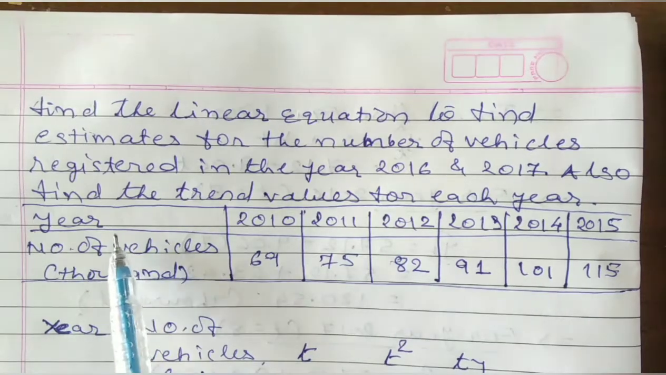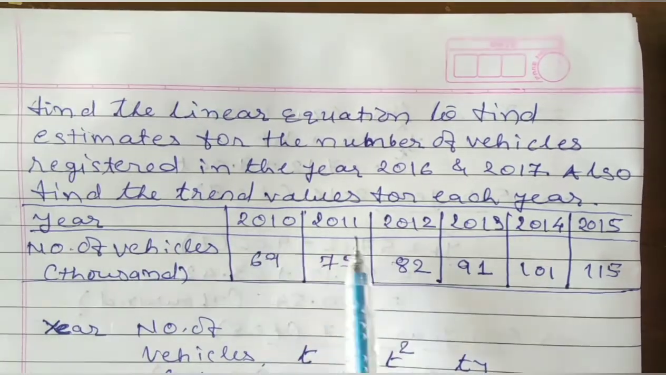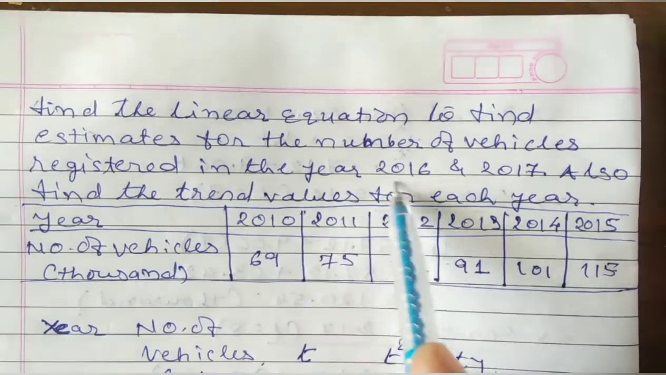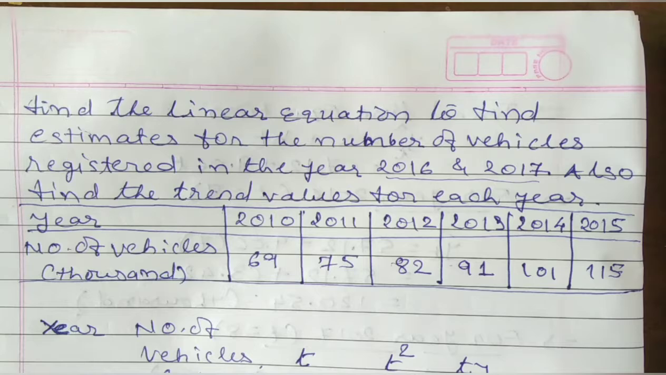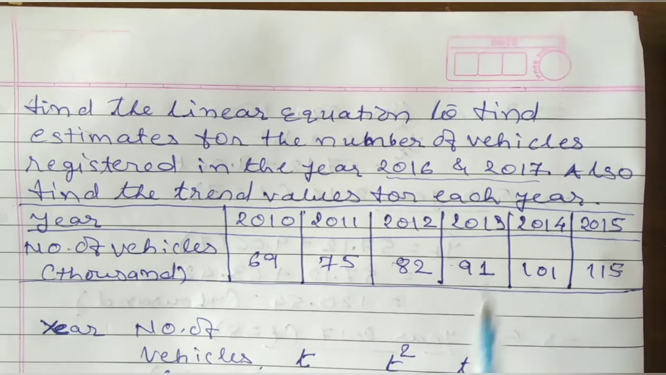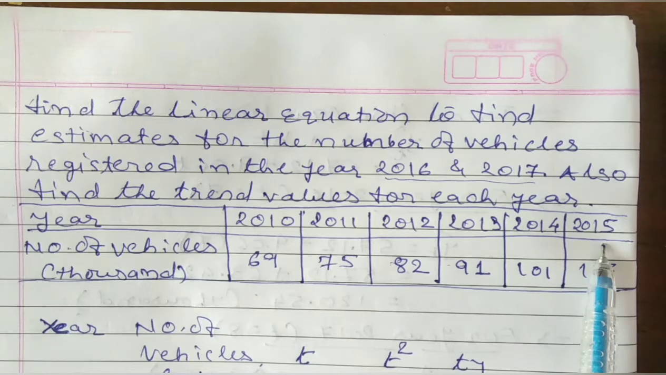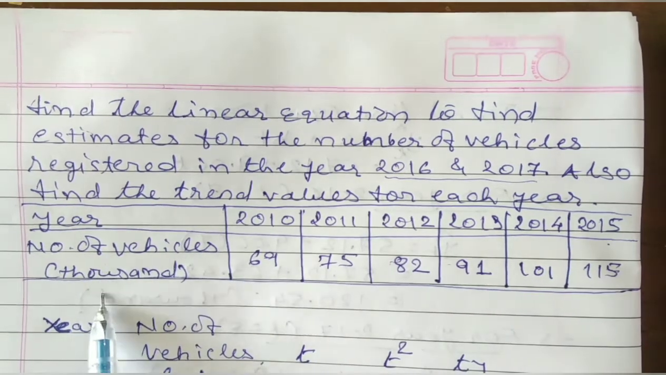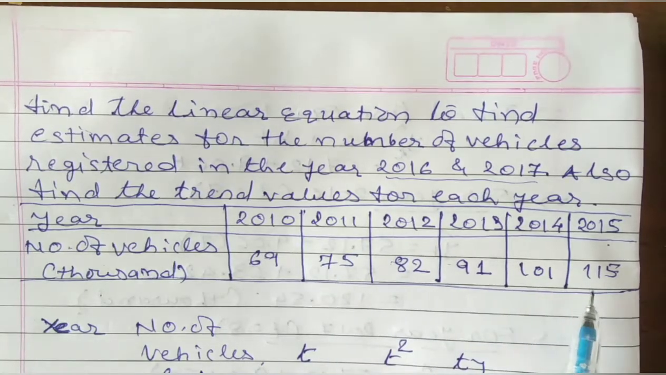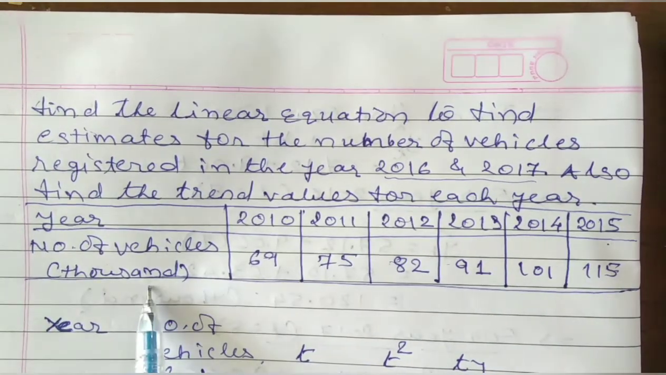We have been provided years 2010, 11, 12, 13, 14 and 15. Then what about 16 and 17? They have asked to estimate the number of vehicles registered in the years 2016 and 17. So we have been provided information up to 2015. The number of vehicles given is 69, 75, 82, 91, 101 and 115, and the unit given is in 1000.